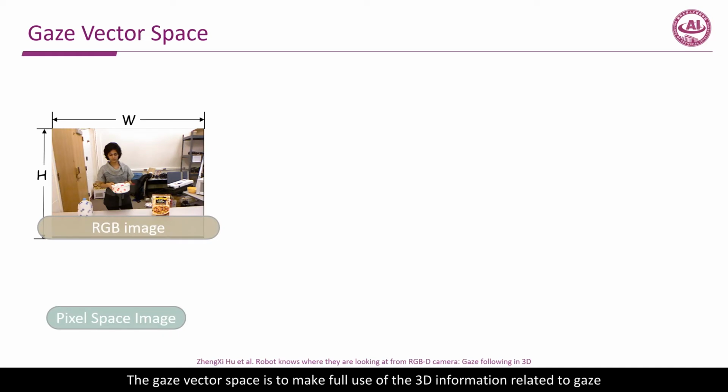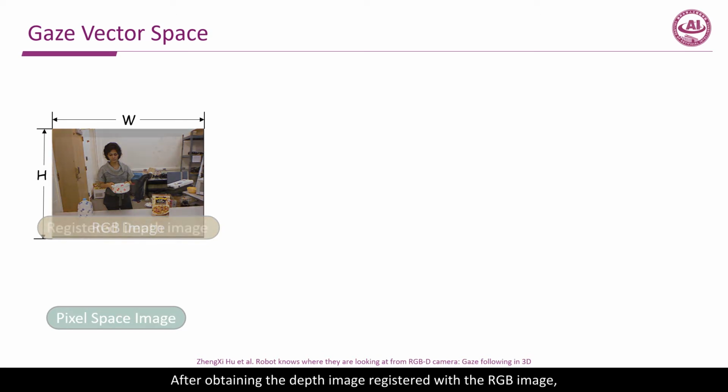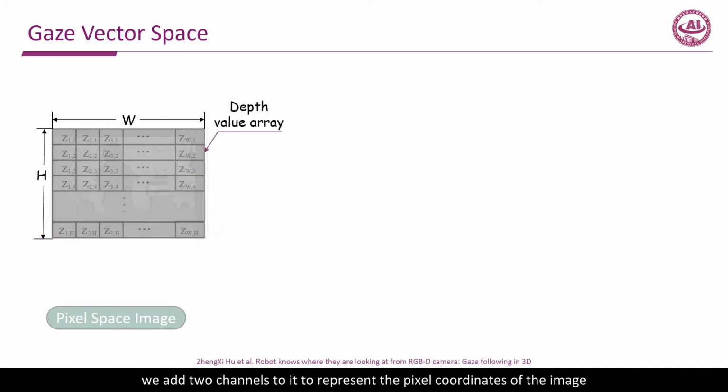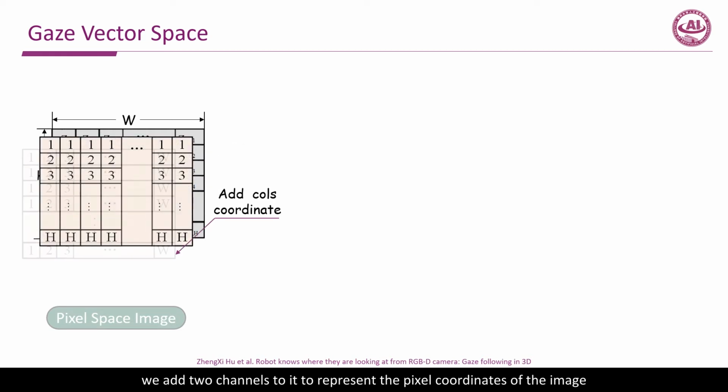The gaze vector space is to make full use of the 3D information related to gaze. We first construct a pixel space image. After obtaining the depth image registered with the RGB image, we add two channels to it to represent the pixel coordinates of the image.